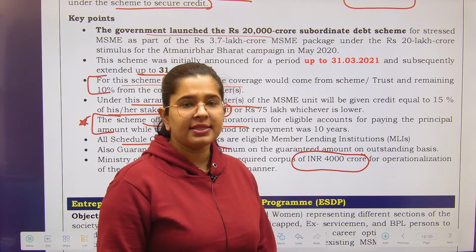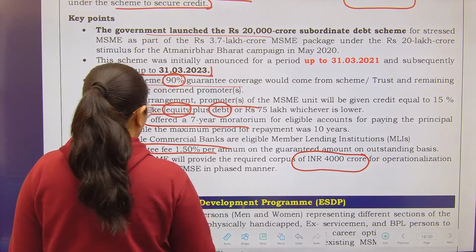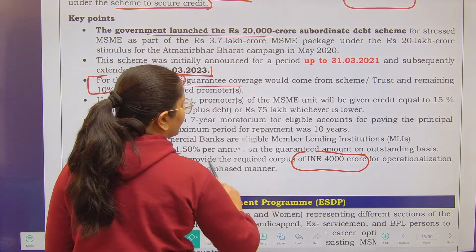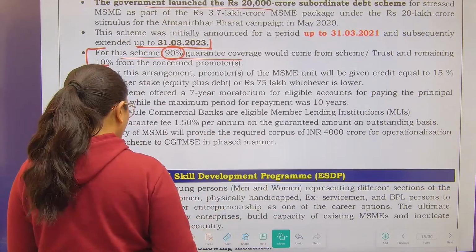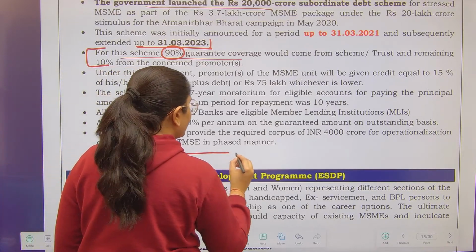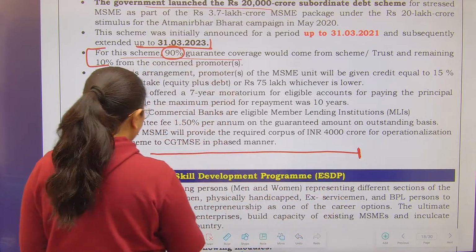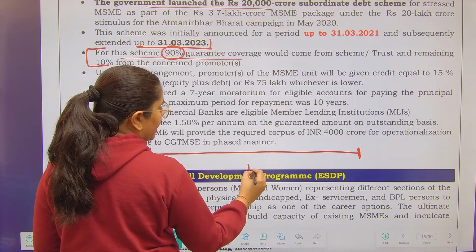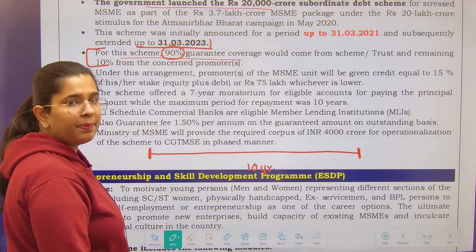So one thing is this, and the next thing is related to payment terms. Please see very clearly over here. What they are saying is that the maximum period of repayment is 10 years. That means you have to repay the entire amount within 10 years. This is the maximum period.